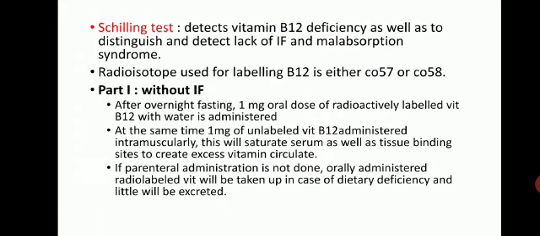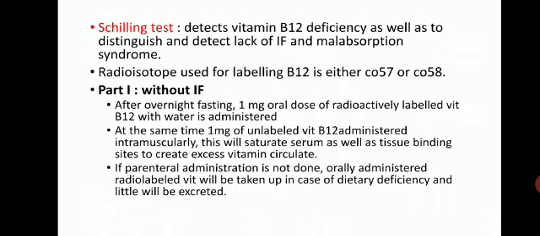Then Schilling test. Schilling test detects vitamin B12 deficiency, and it also distinguishes and detects lack of intrinsic factor and malabsorption syndrome. Radioisotope used for labeling B12 is either cobalt 57 or cobalt 58. So here we use labeled vitamin B12. How? In part 1, which is a test done without use of intrinsic factor, after overnight fasting, 1 milligram of oral dose of radioactively labeled vitamin B12 with water is administered.